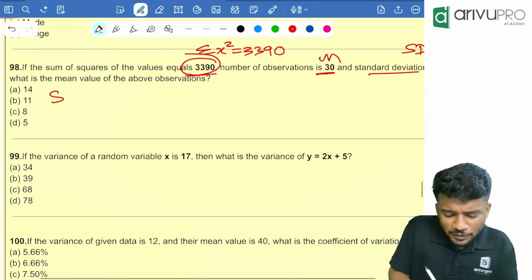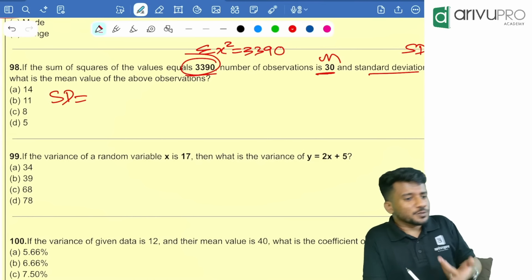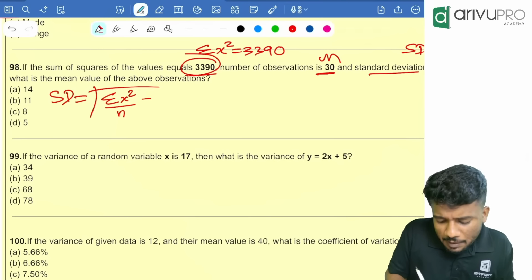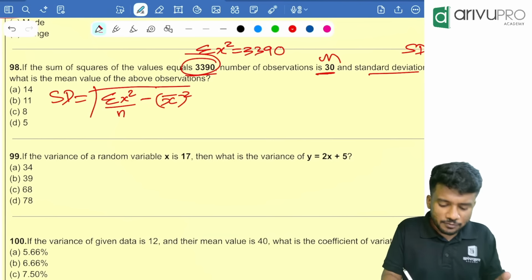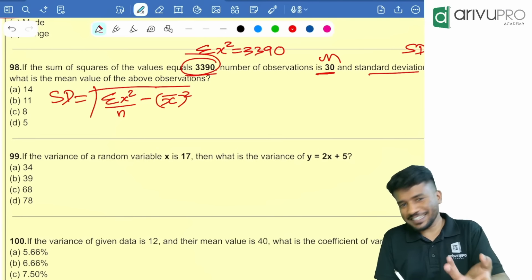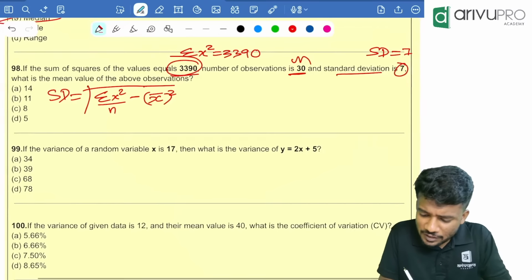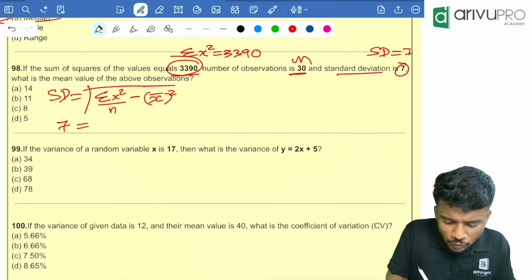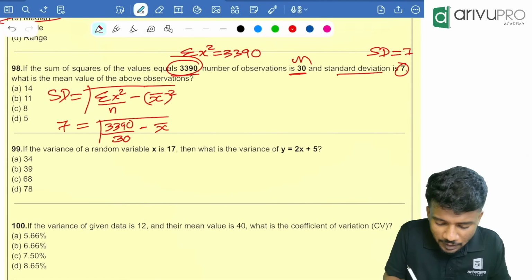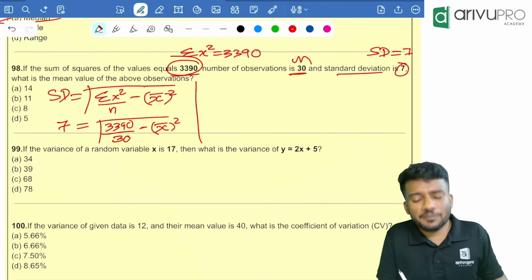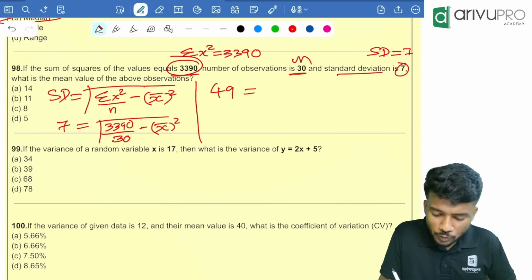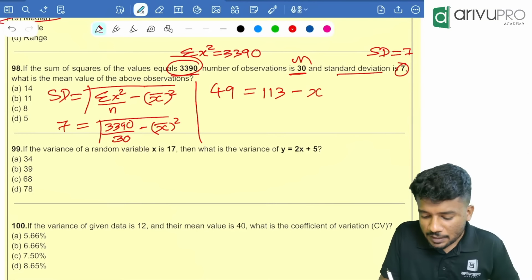Which formula? I told you, standard deviation has another formula. That formula we should use, otherwise we will not get the answer. That is root of sigma x square divided by n minus x bar the whole square. Whenever they are asking mean, you should use this formula. Standard deviation is given as 7. 7 is equal to root of 3390 divided by 30 minus x bar the whole square. Square both sides. That means 7 square, 49, is equal to 3390 divided by 30, which is 113, minus x bar square.